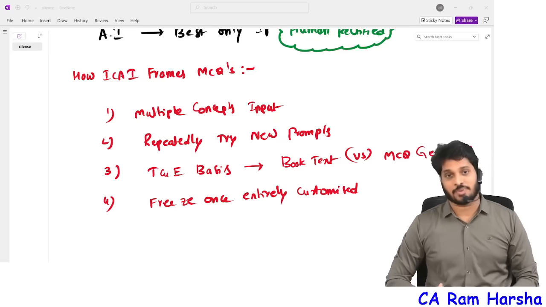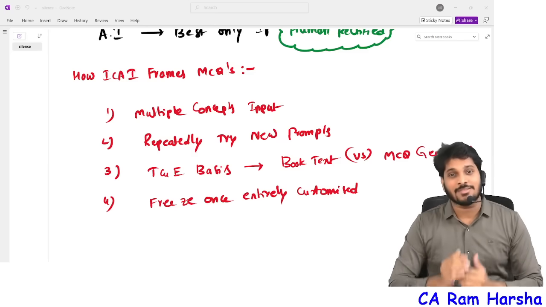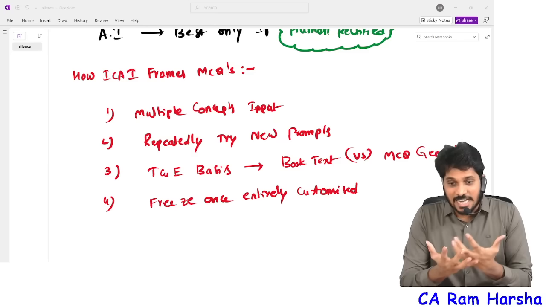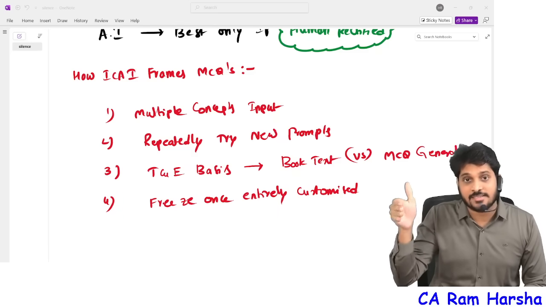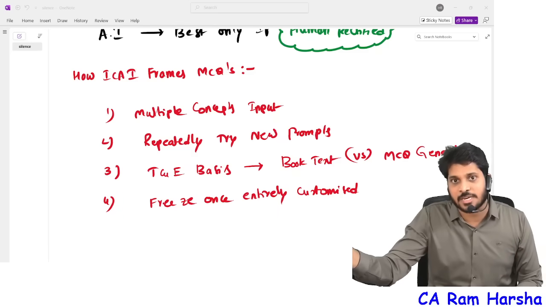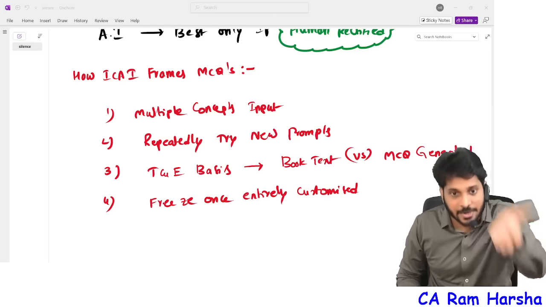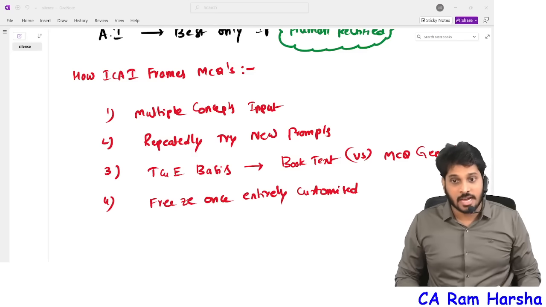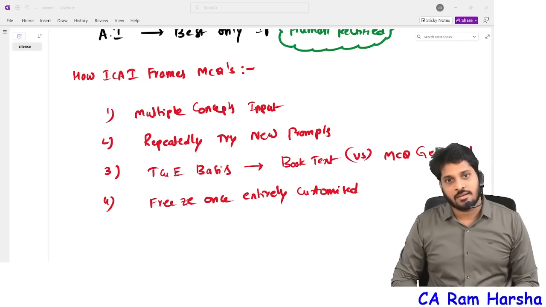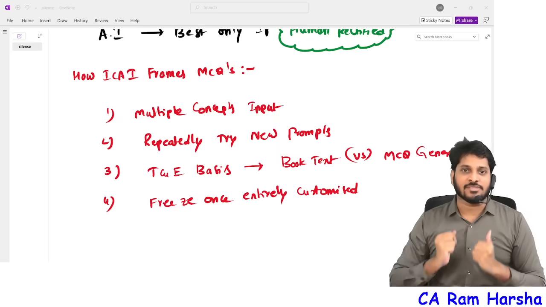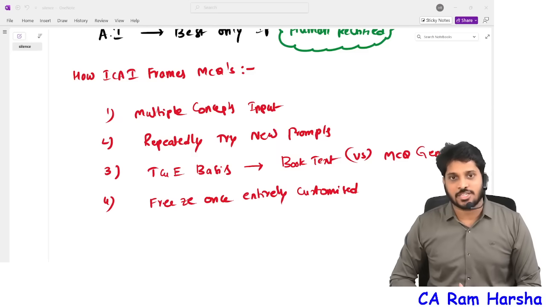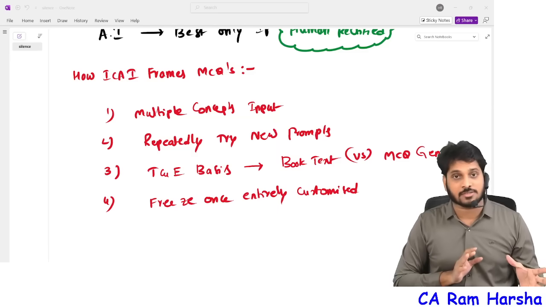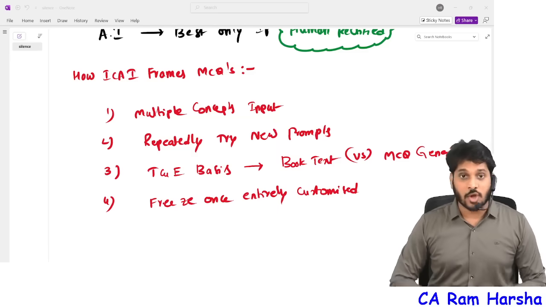Realize, wake up. How long will you be dumb like this? Understand the system. Always see the ICAI book, always see case scenarios, see the level at which they're expecting and the level at which you are practicing. Compare. You never do that comparison. And suddenly when you see the MCQ in the examination hall, it's completely different from what I practiced. ICAI will always give a new MCQ. So I need to practice ChatGPT?